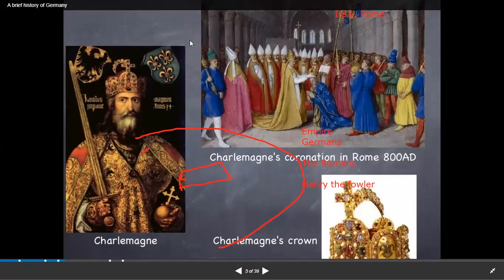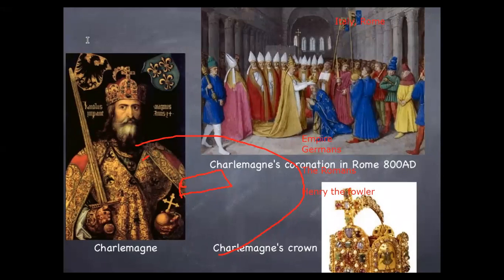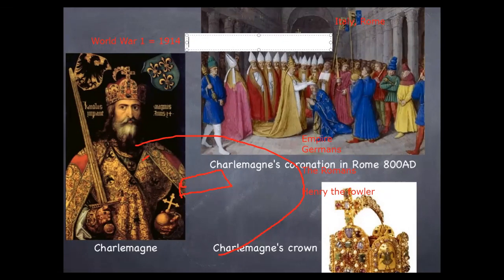When World War came, World War One. What is World War One? World War One is a war that started in 1914. And why do we call it World War? Because all the countries or most of the countries of the world participated in this war. So all the countries were attacking each other and killing each other like a madness came to them. The war lasted from 1914 until 1918. Four years of killing each other.